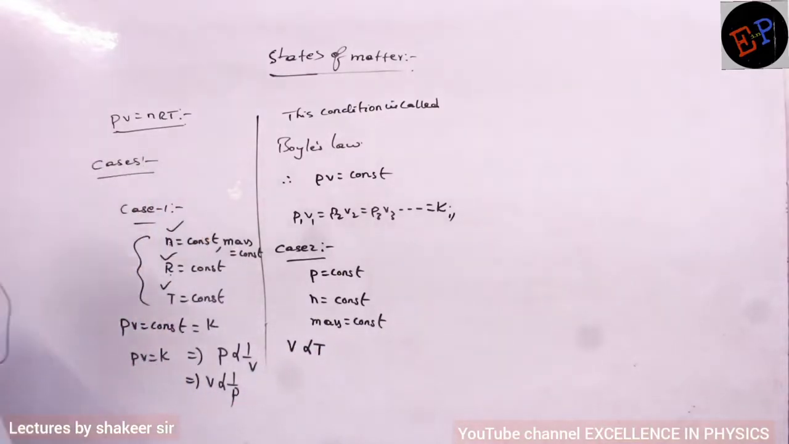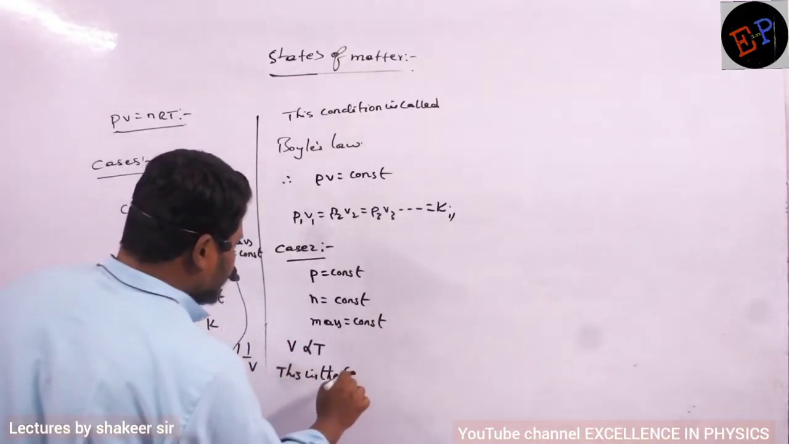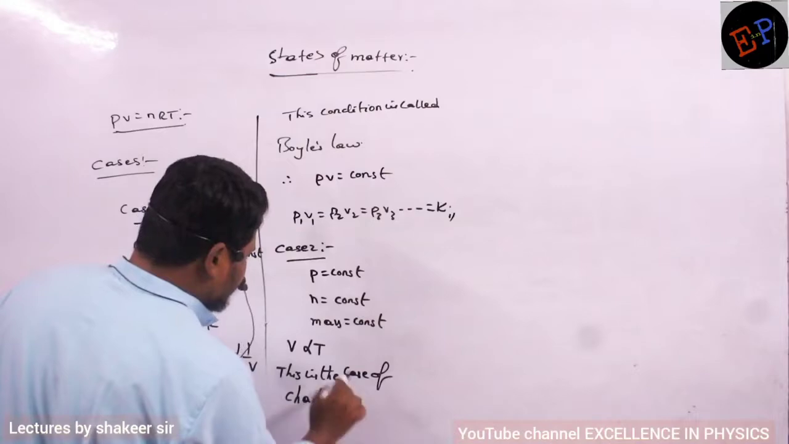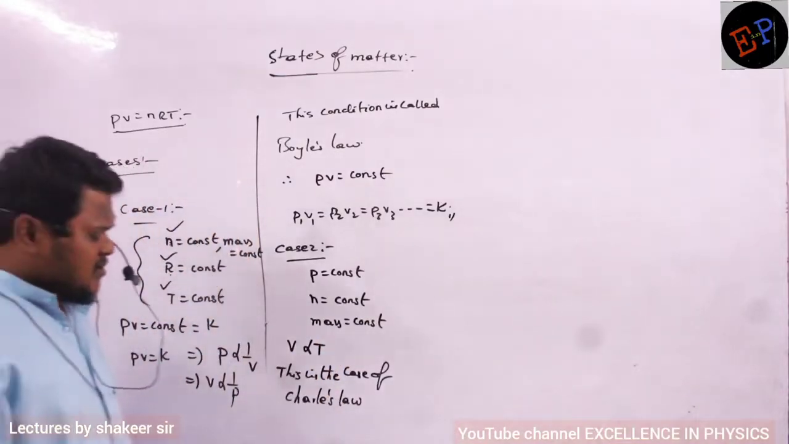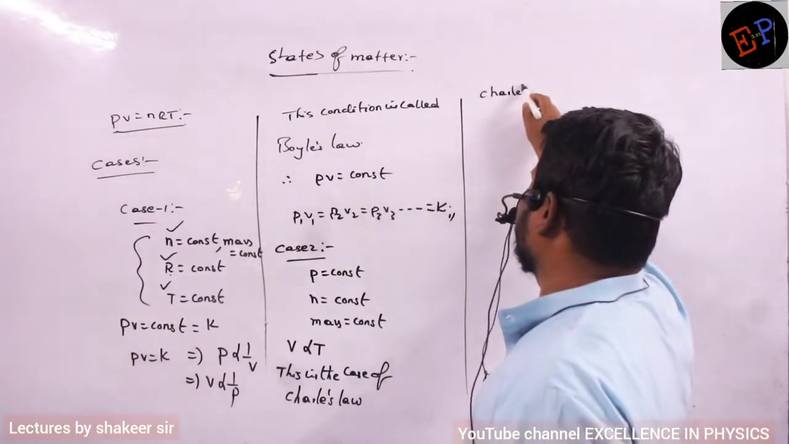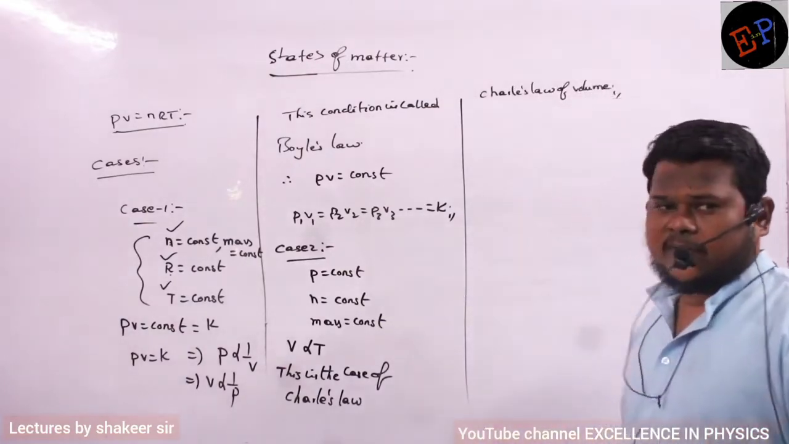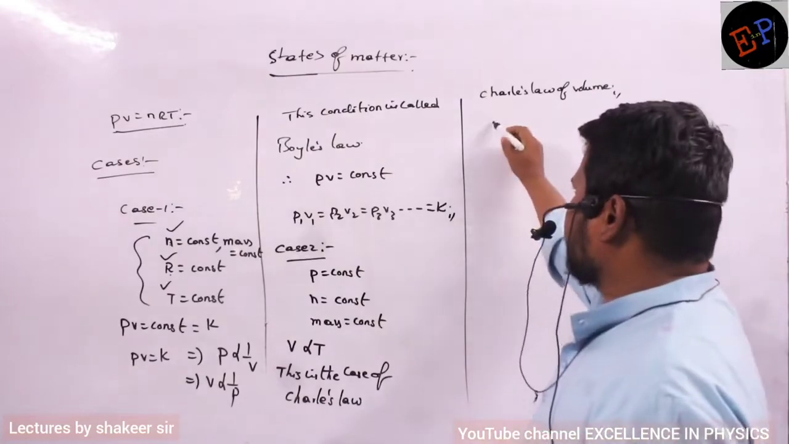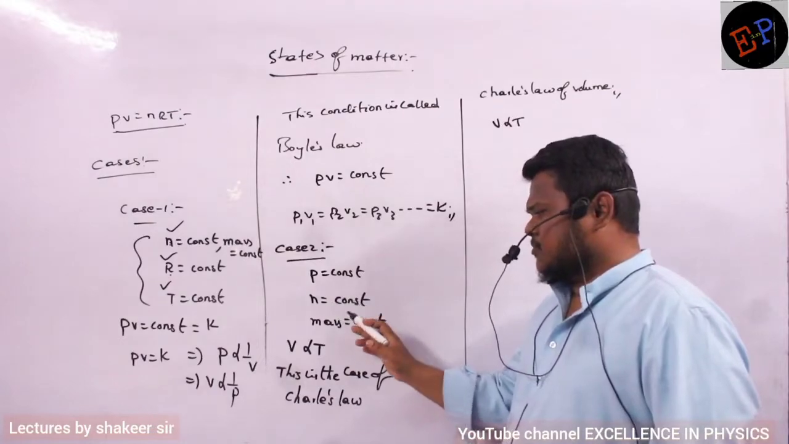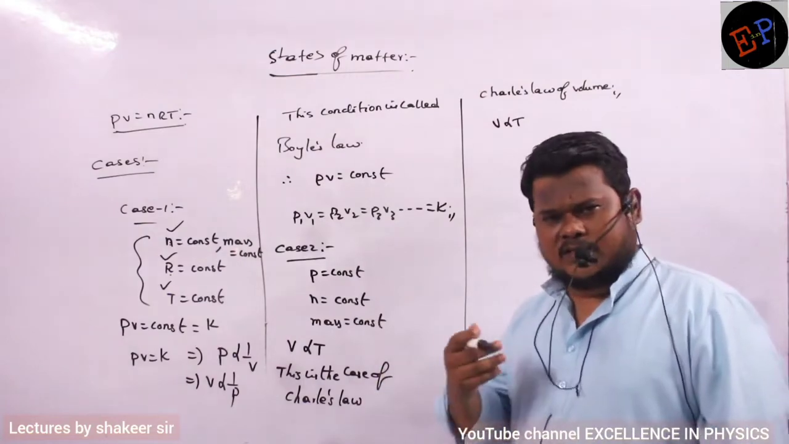That's all. And this statement is nothing but the case of which law? Charles' law. Or the same equation, you can call it Charles' law of volume also. So volume is directly proportional to temperature, in which conditions? When pressure and number of moles are constant. If number of moles are constant, mass of the gas is definitely constant.